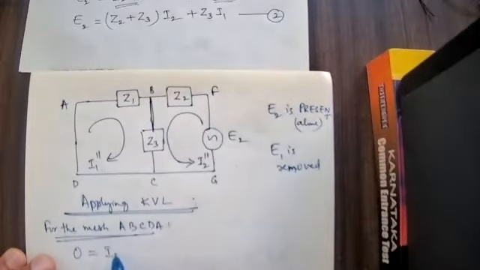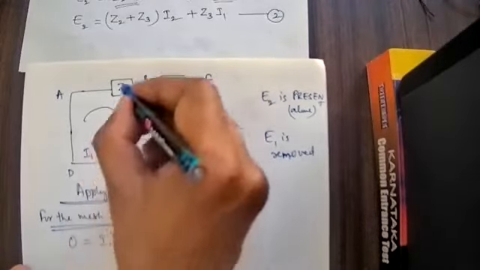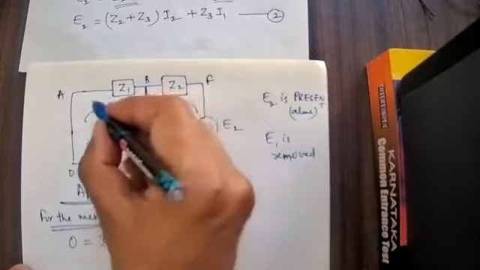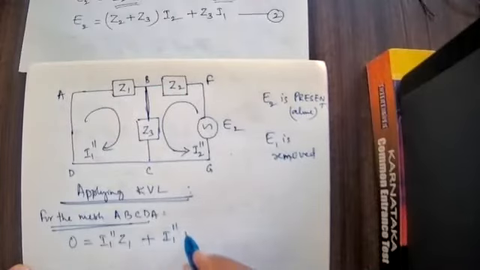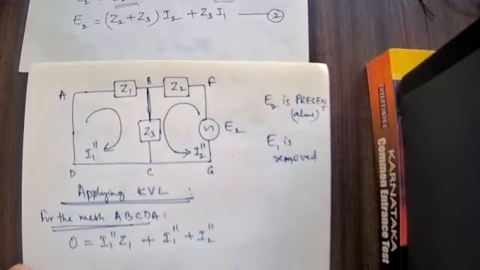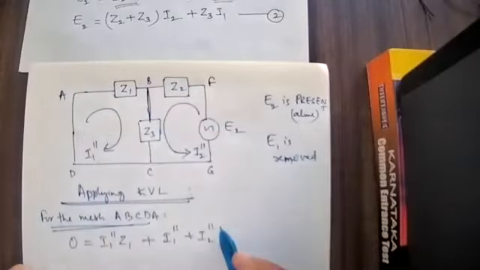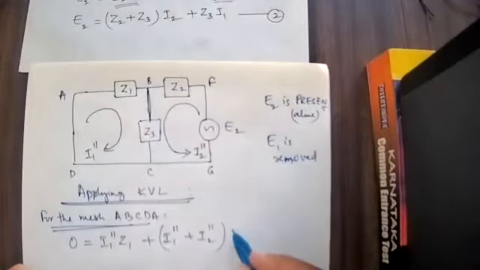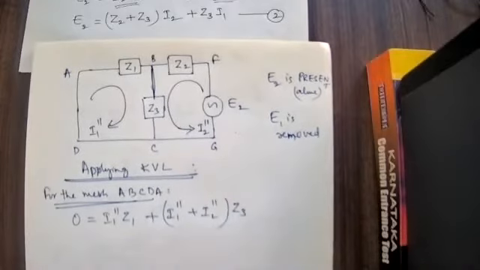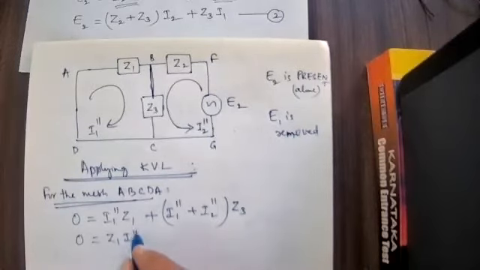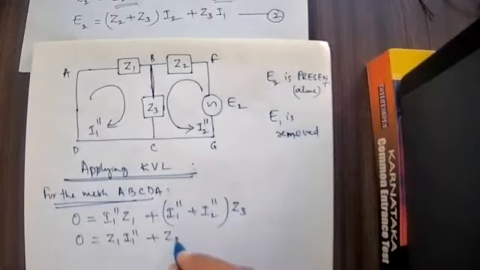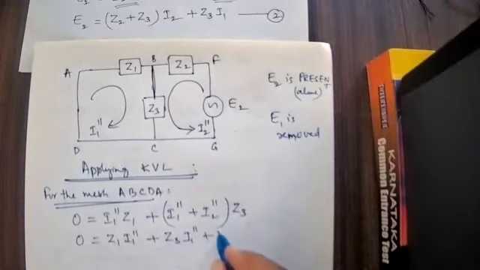So I1 double dash into Z1, plus I1 double dash plus I2 double dash flowing through Z3. Therefore, 0 is equal to Z1 I1 double dash plus Z3 I1 double dash plus Z3 I2 double dash. Just multiply it.